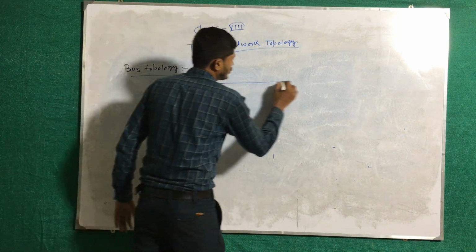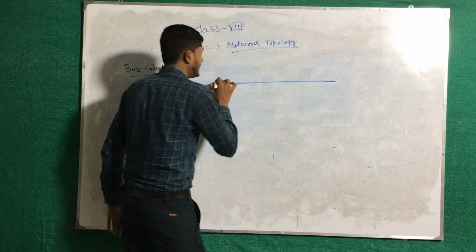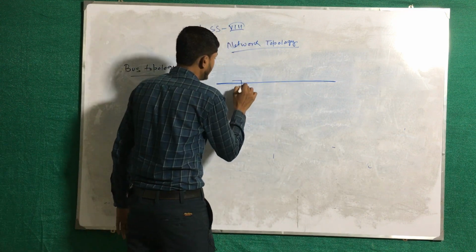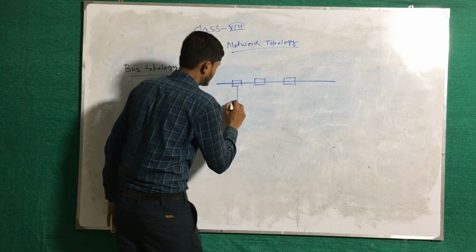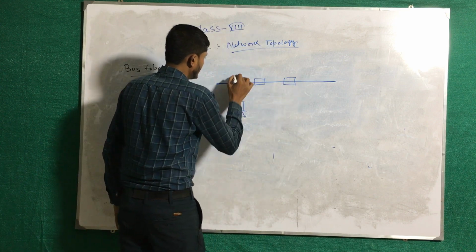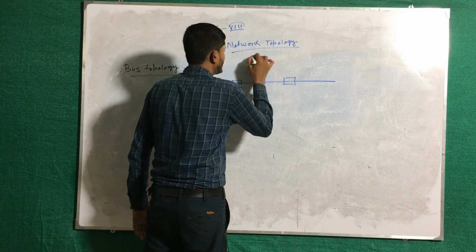In bus topology, suppose one wire is there, and here I will draw the diagram first. These are the particular nodes or the computers, you can say.